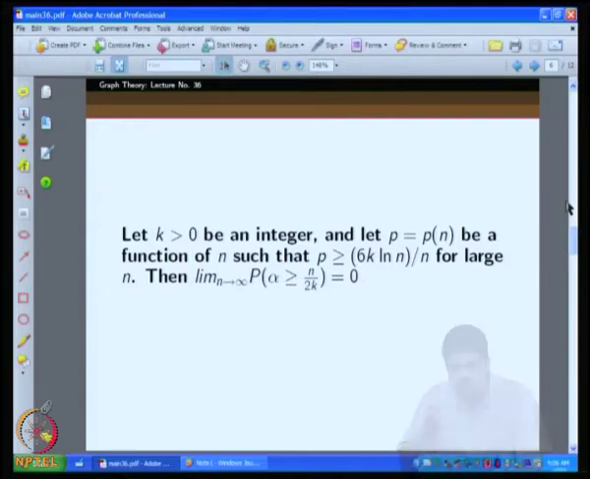See, what is the difference here from the previous problem? The previous problem also asked for two properties together. That means we do not want a complete graph on k vertices in the graph, and also we do not want an independent set on k vertices in the graph.